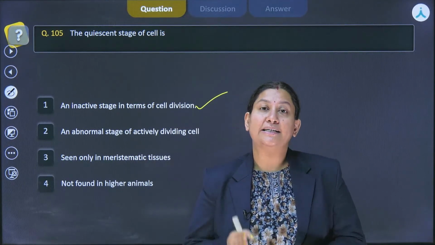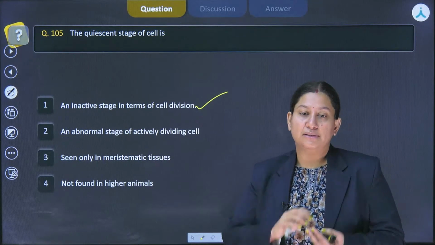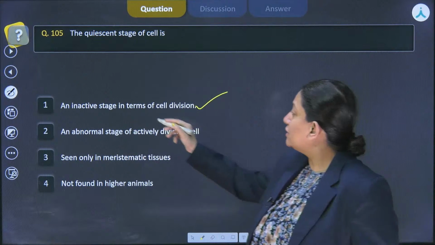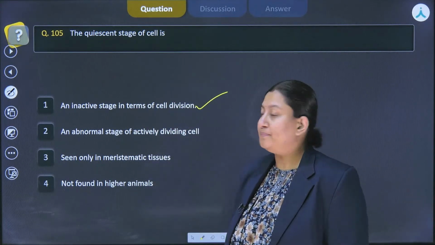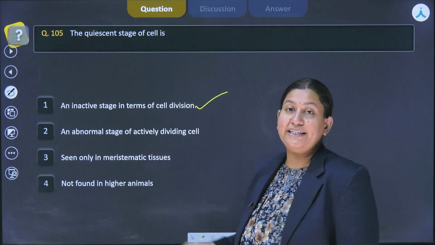It's not like that it will always remain in that state, but it could come back into the cell cycle phases only if there is a stimulus for it. So this is inactive in terms of cell division. Then option 2 is saying an abnormal stage of actively dividing cell.